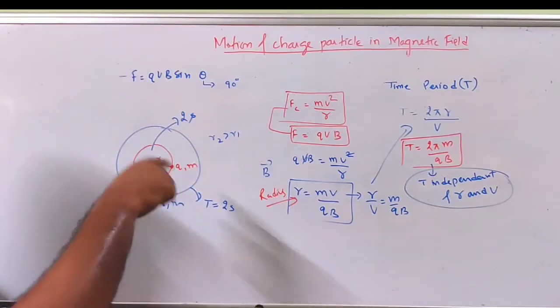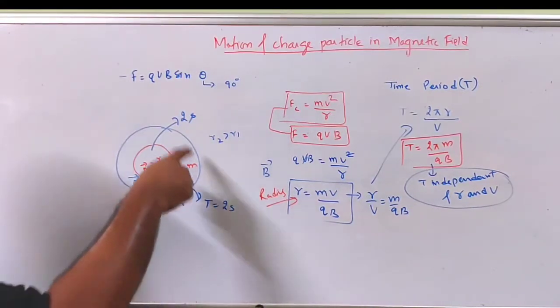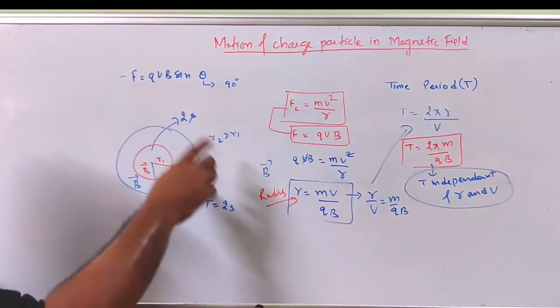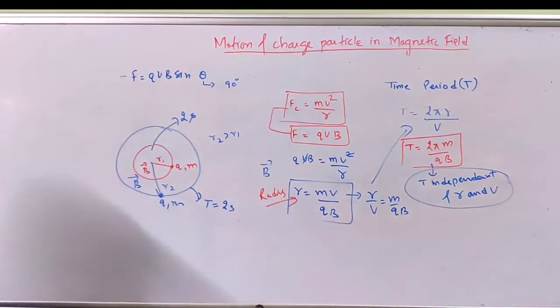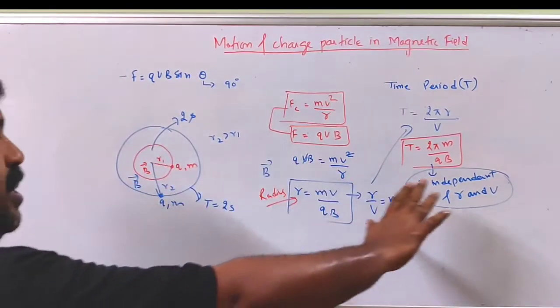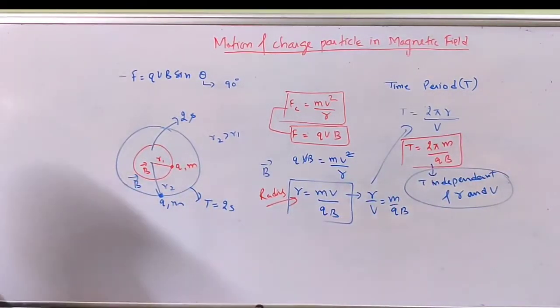Smaller circles, less speed. If the radius is more, speed will be more, and only then will the time period be the same. That is the inference we can draw from this derivation.